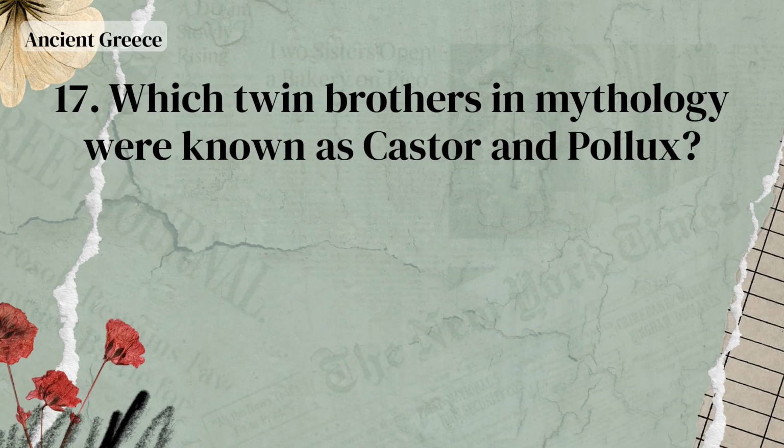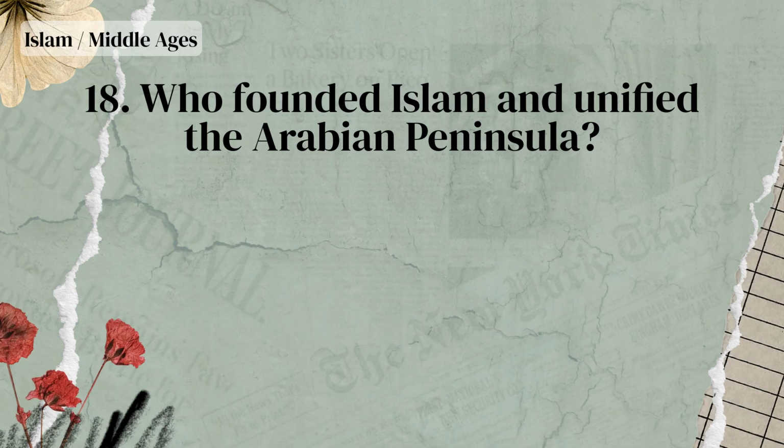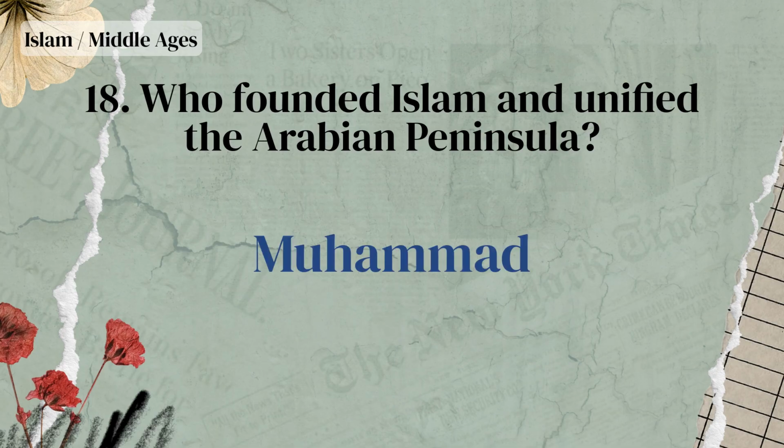Feudalism. Which twin brothers in mythology were known as Castor and Pollux? The Dioscuri. Who founded Islam and unified the Arabian Peninsula? Muhammad.